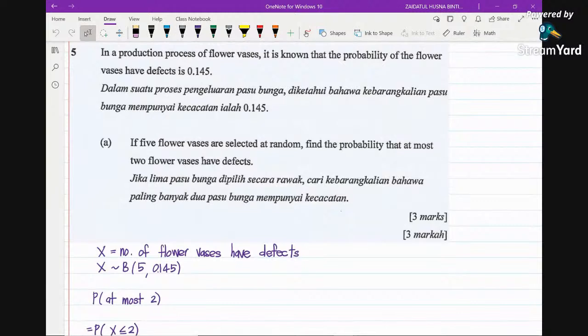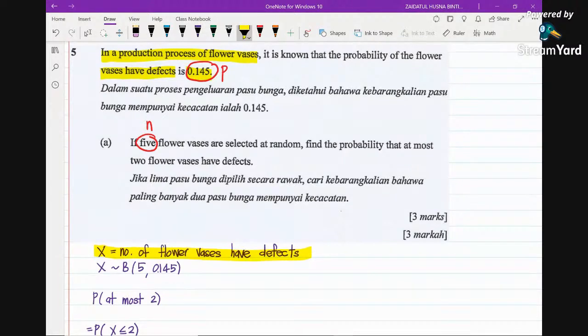In a production process of flower vases, I'm going to use the highlighter here. It is known that the probability of the flower vases having defects is 0.145. Now we are talking about the probability, so this is P. Now if 5 flower vases, this is N. Whenever you have N and you have P, it has something to do with binomial distribution. So we declare the random variable to be the number of flower vases that have defects.